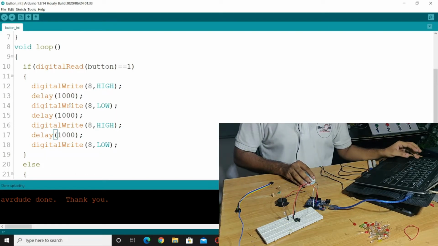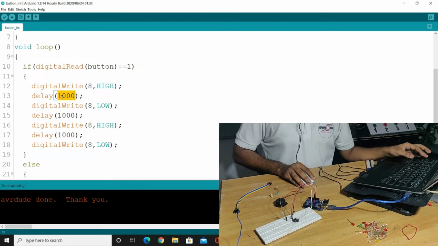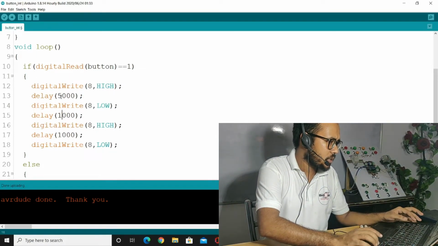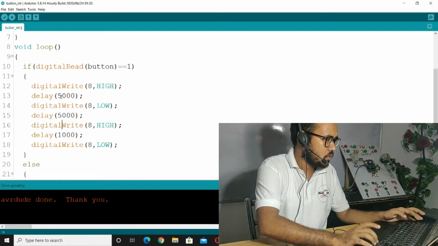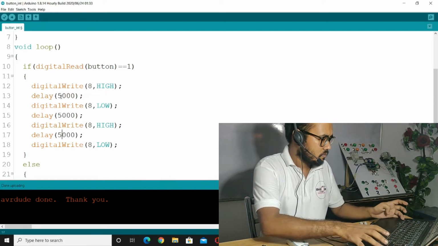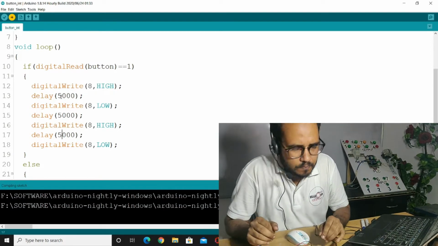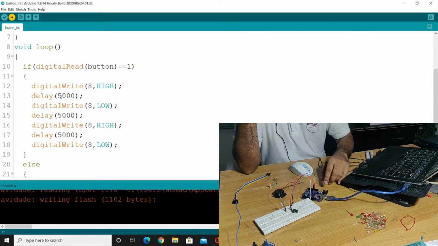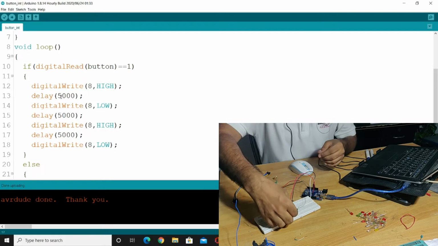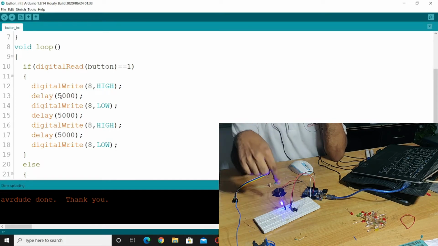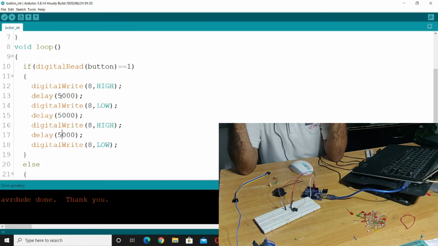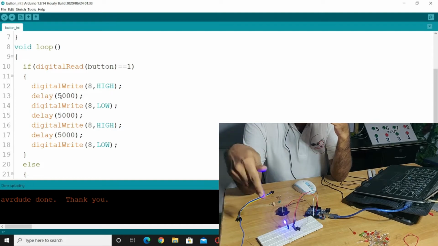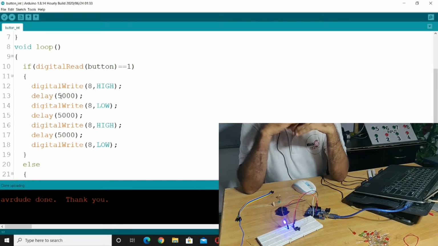If I increase the time to 5 seconds, you can see here, I'm increasing the time to 5 seconds. It must be low and high for 5 seconds. Okay, Control U, and it's uploading. Now the program is going to upload to the Arduino. You could see here the TX RX pin is responding, and it's on for 5 seconds, and it will become low for 5 seconds, and then again it will be on after 5 seconds, and again low after 5 seconds. So the cycle continues.